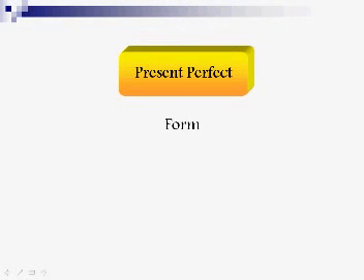Okay, the present perfect, how is it formed? Yeah, we have has and have plus past participle, okay? And has and have is not a problem, but the very big problem is the past participle, because you have to memorize that, especially with irregular verbs.